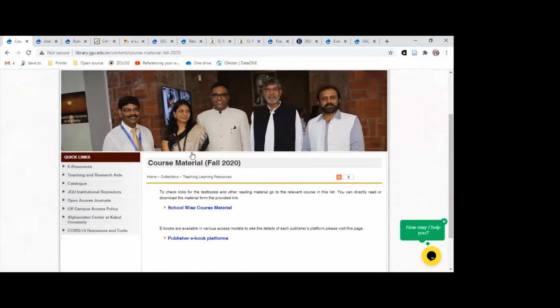When we click onto the course material, the page which is going to appear will be like this, wherein we offer you a detailed list related to your course material, school-wise and also a publisher-wise platform. These two are different lists. The first list gives you the details of your course material, which is segregated according to school-wise, and the other one gives you all the details of the books, the electronic books, for this particular semester, that is fall 2020, and gives you all the details in case you wish to go for any individual subscription of the book, with the details of the publishers.